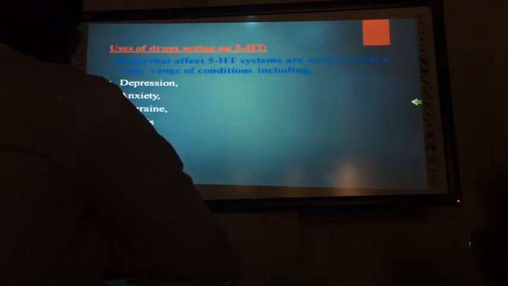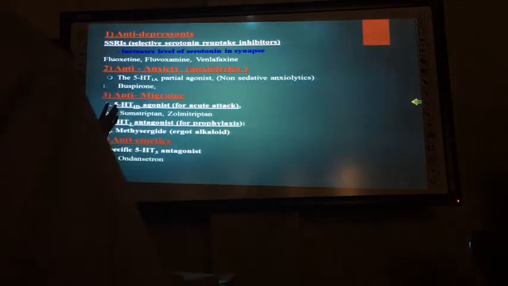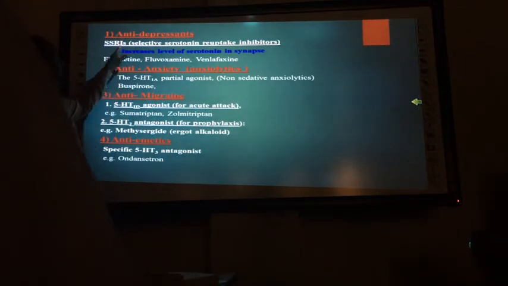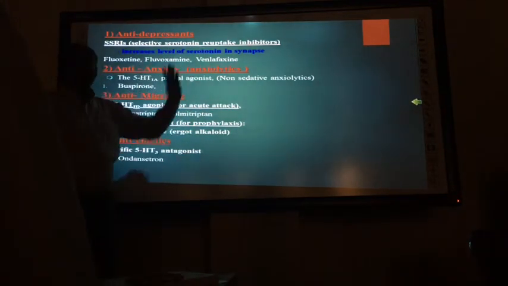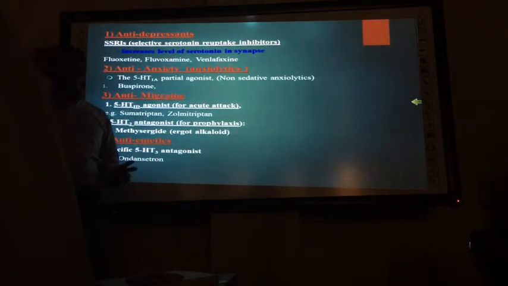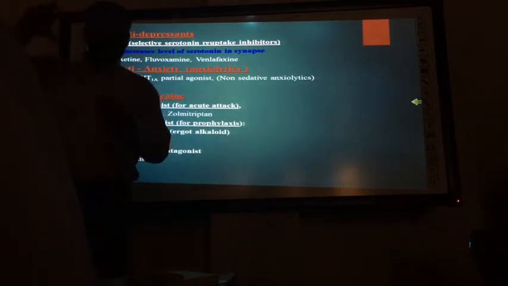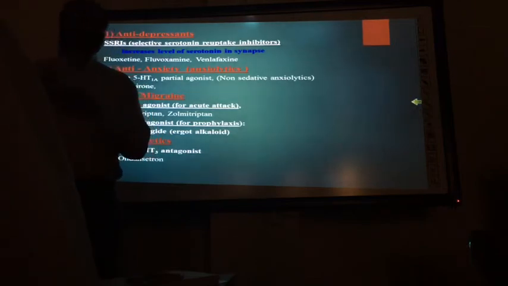For antidepressants, the drugs such as fluoxetine increase serotonin concentration, for example selective serotonin reuptake inhibitors. In some nerve endings the neurotransmitter is taken back into the nerve ending; they inhibit that, so more neurotransmitter is present in the synapse.